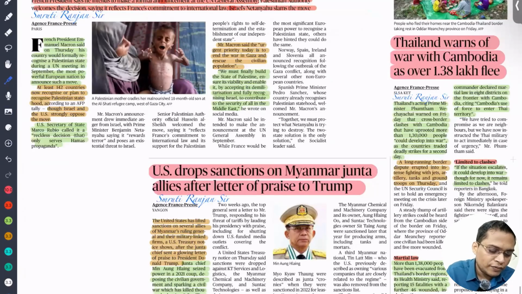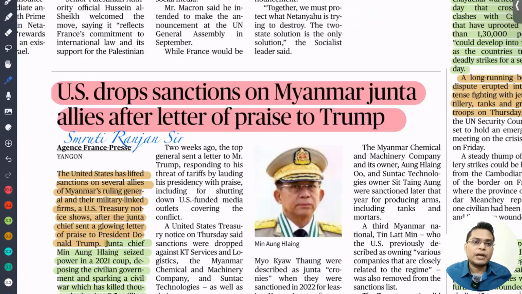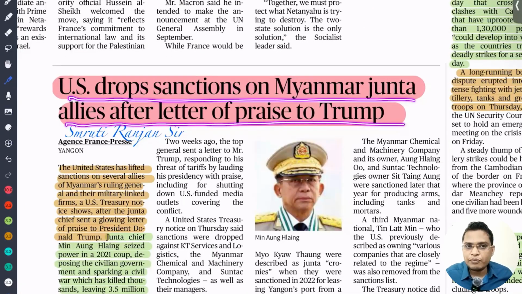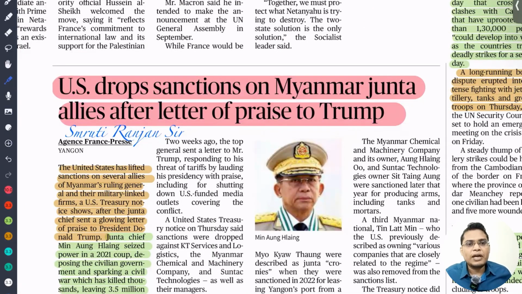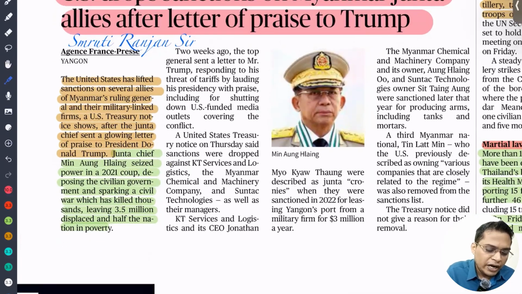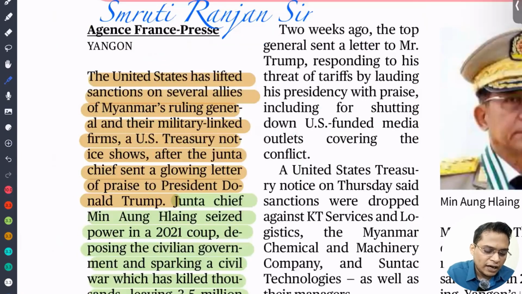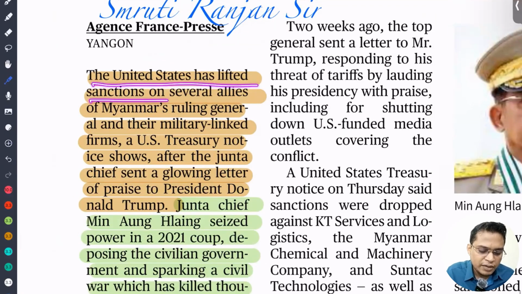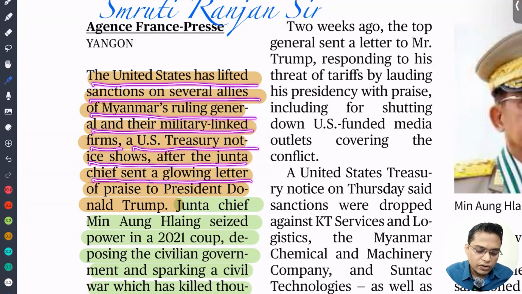So next is the USA dropping sanctions on Myanmar junta allies after a letter of praise to Donald Trump. So this is very important. Why is it important? Because Myanmar is our neighbor. So any disturbance, any positive thing, negative thing in Myanmar, is going to impact India. Right? So the United States has lifted the sanctions on several allies of Myanmar's ruling general and their military-linked firms. So a US Treasury notice shows this came after the junta chief sent a glowing letter of praise to Donald Trump.